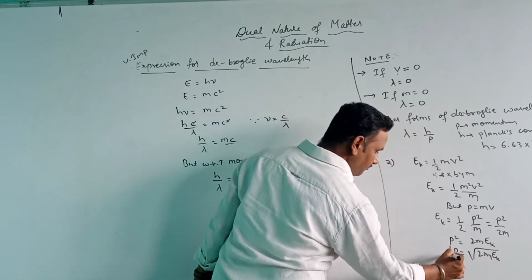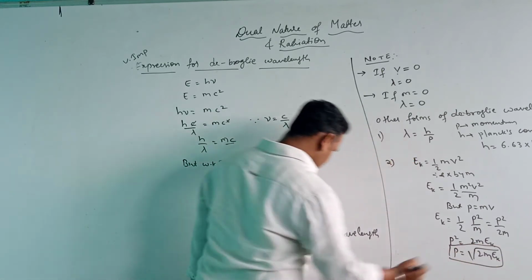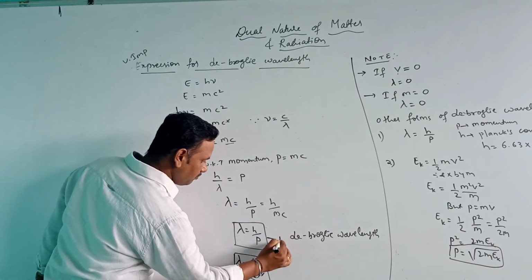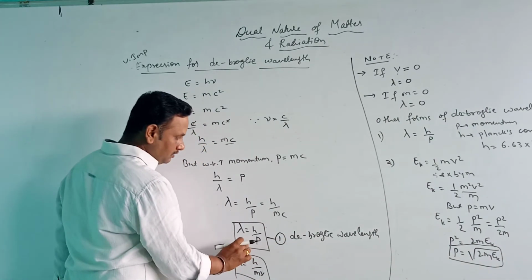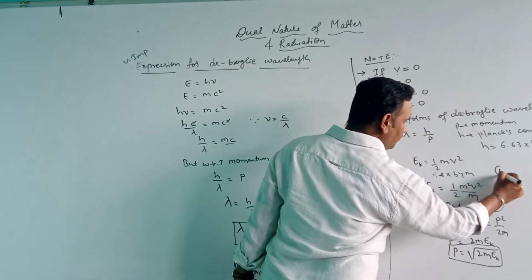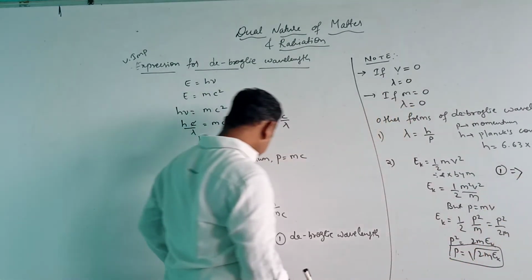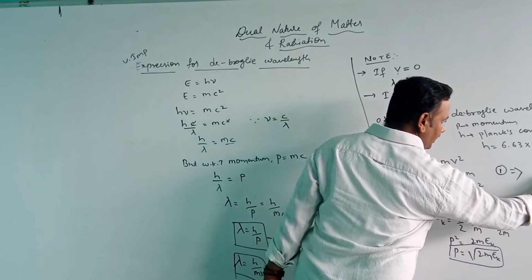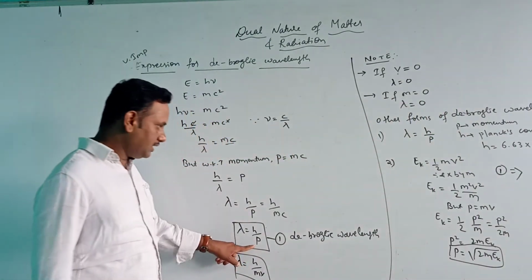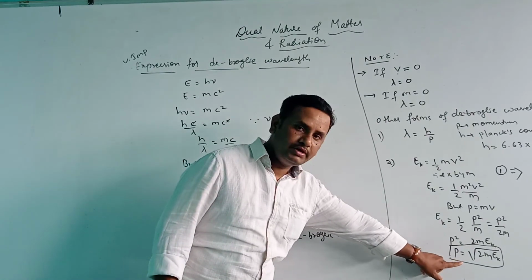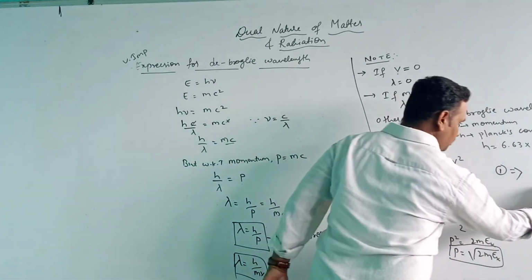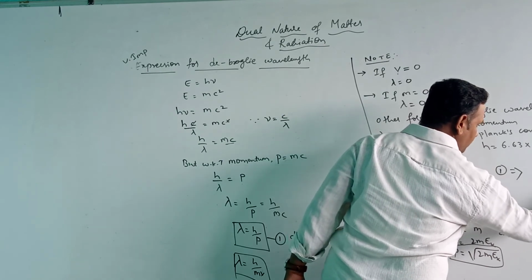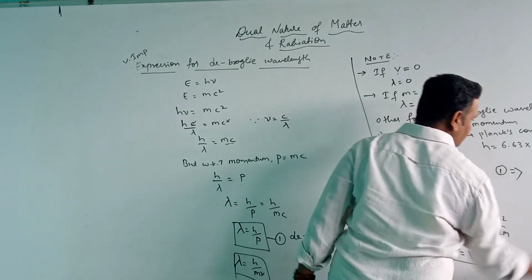If I substitute the same value in equation number 1, then lambda is equal to h by p. So what is the p value? The momentum value is the square root of 2 into the product of mass and kinetic energy.